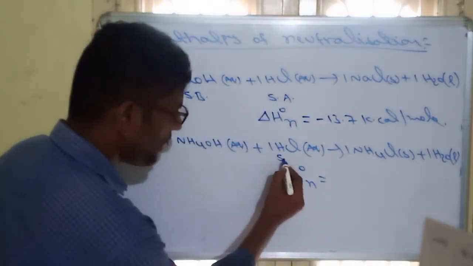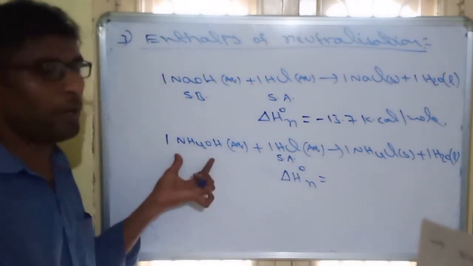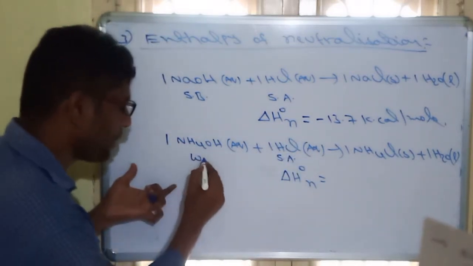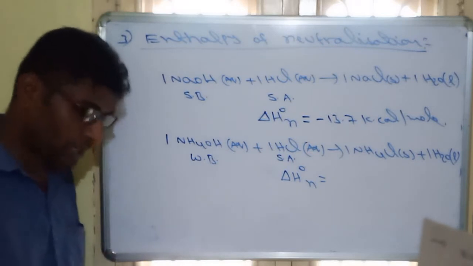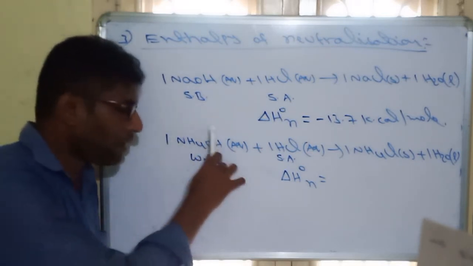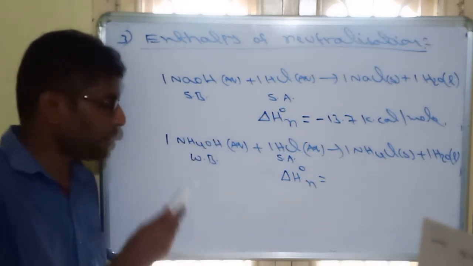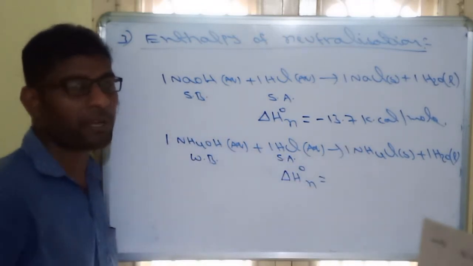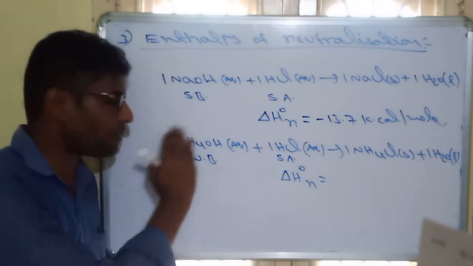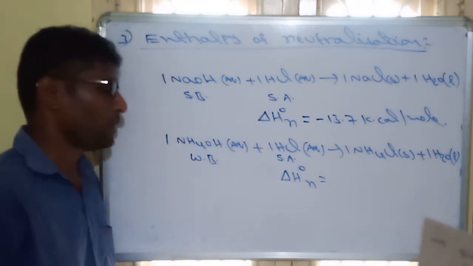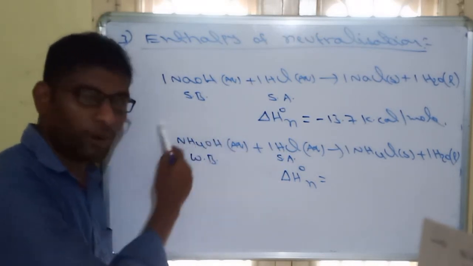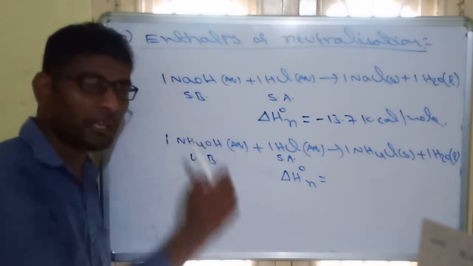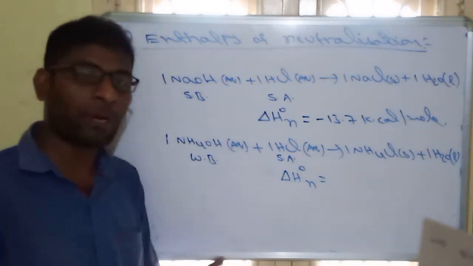Why? Because in the earlier case we were using strong and strong. Here HCl is again a strong acid, but ammonium hydroxide is a weak base. Weak base means that it does not dissociate 100%. That means if you are taking 1 mole of base, exactly 1 mole of OH minus ions will not form. Only a little amount of ions will form. So whenever 1 mole is not present, this will be the limiting reagent. I think all of you know about limiting reagent.